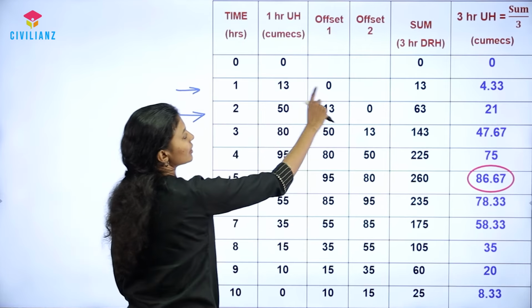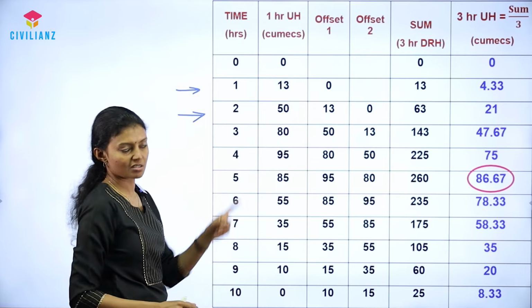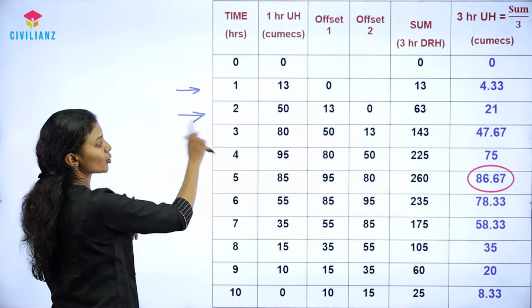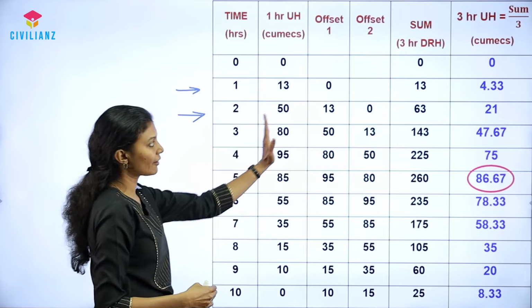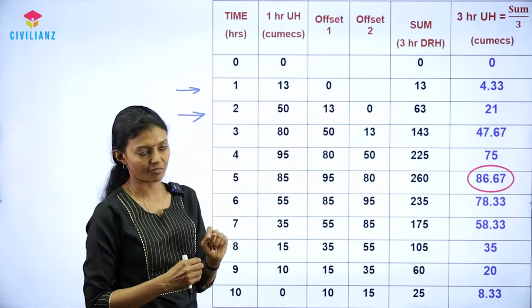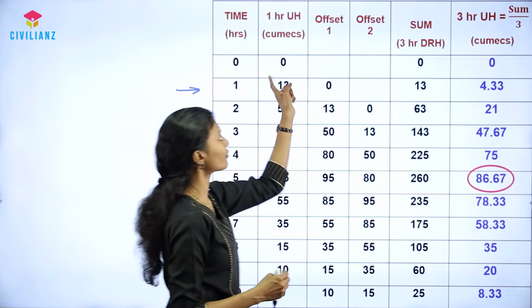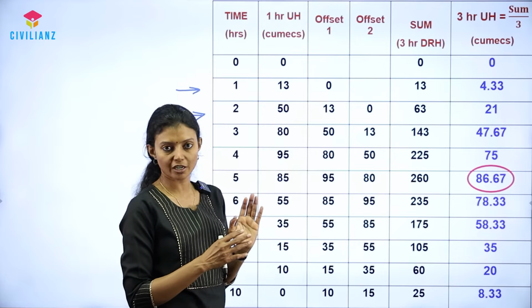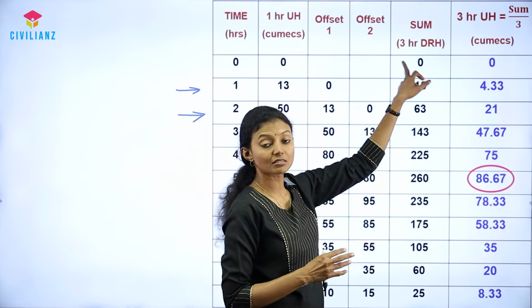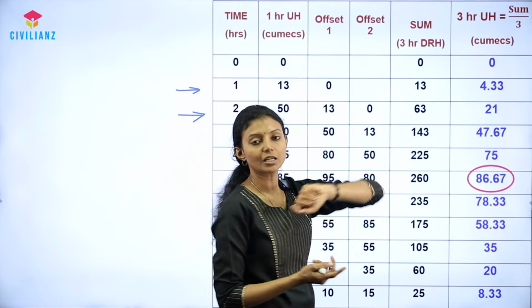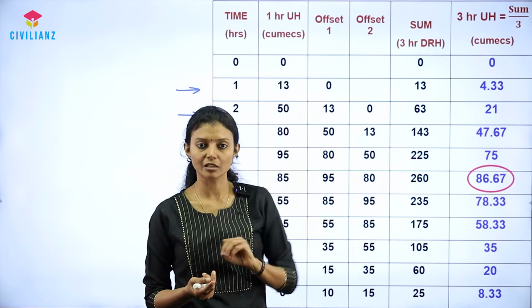I am lagging it by 1 hour for the first time, that is offset 1. Again, we are lagging the same unit hydrograph with 1 hour. So we have 3 unit hydrographs which are lagged by 1 hour, and we are taking the sum of these 3. So when we take the sum of these 3 unit hydrographs, we basically get a 3 hour direct runoff hydrograph, which is DRH, with a direct runoff of 3 centimeter.